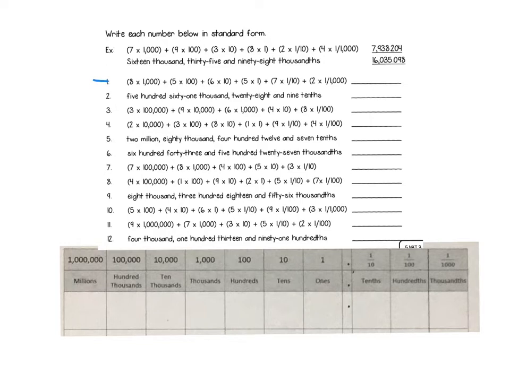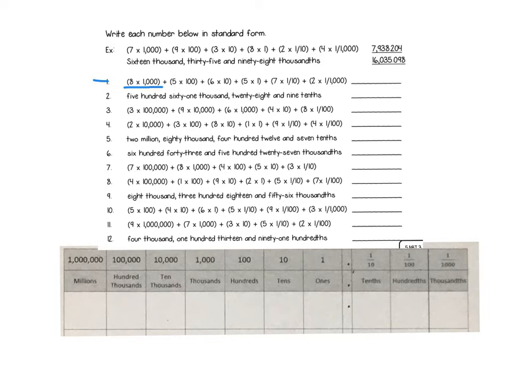I'm going to just read it to myself. It says 8 times 1,000 plus 5 times 100 plus 6 times 10 plus 5 times 1 plus 7 times 1/10 plus 2 times 1,000th. So we know that expanded form like this is really just all of our numbers stretched out into their individual place values. So I'm going to go ahead and start with 8 times 1,000. I'm going to start with the biggest place value I have. Okay, it says 8 times 1,000.